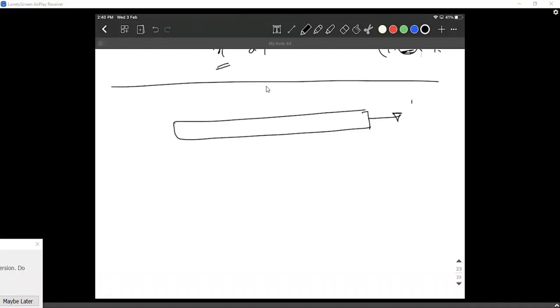The screen sharing has stopped again. I'm sorry. Something's clearly wrong.